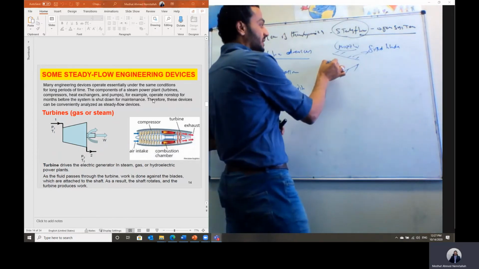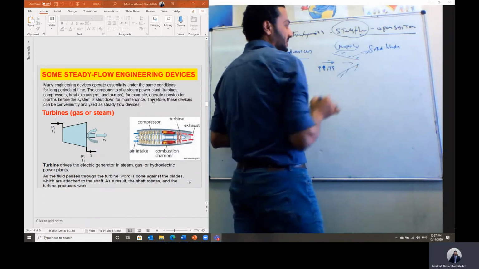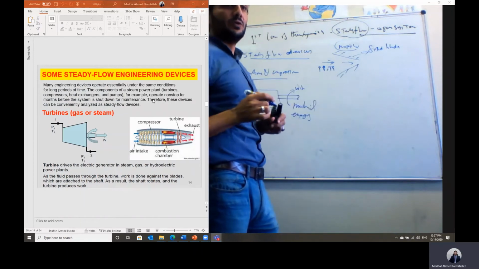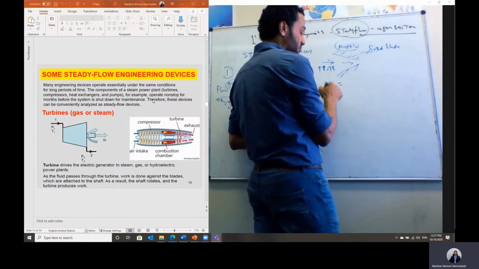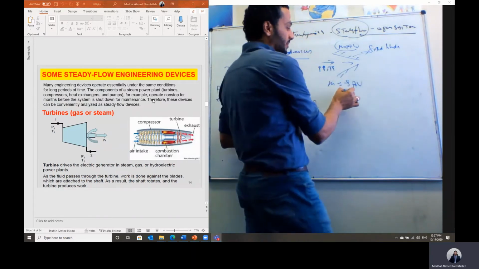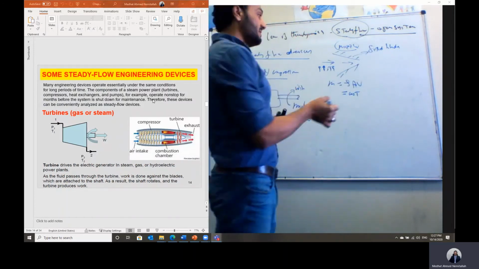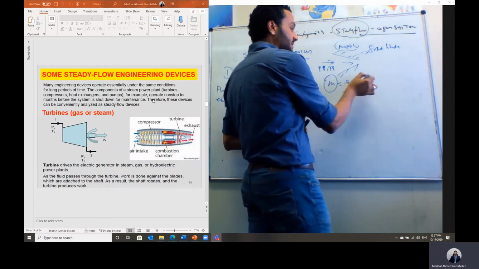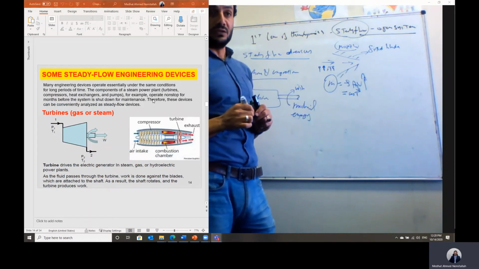So we have a flow of high pressure, high temperature going inside this nozzle. What will happen in this case? The area is contracted in the flow direction, but it is a steady flow open system, so mass flow rate is constant. Mass flow rate is density times area times velocity, and this is constant at any cross section. So when the area is reduced in the flow direction, for fixed mass flow rate, the velocity of the flow will be increased.